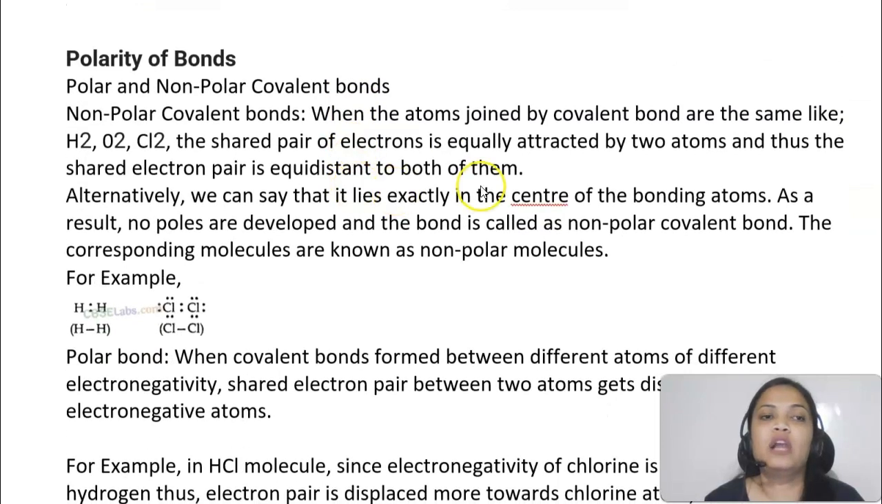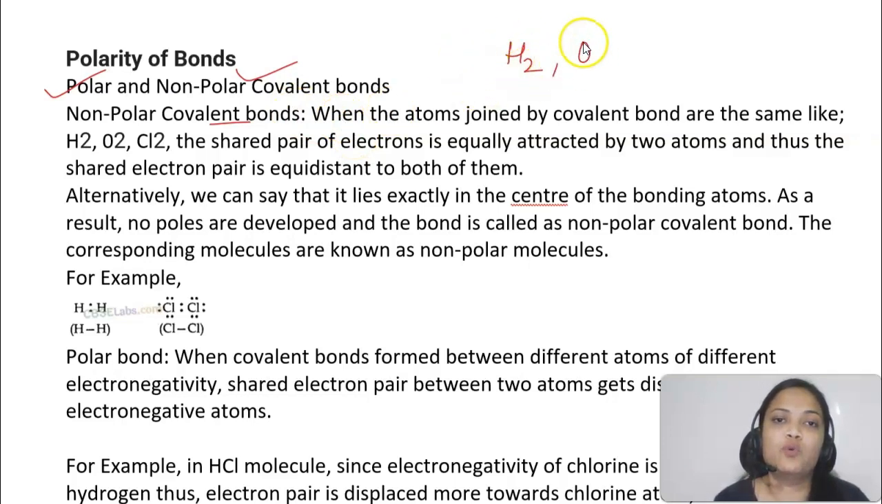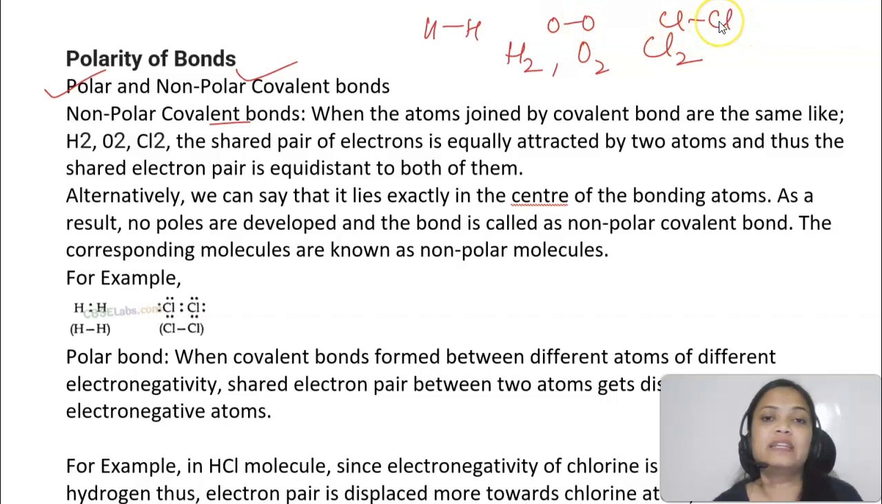Now if I talk about the polarity of bonds, there are two types of covalent bonds, polar and non-polar. You know that no bond is 100% ionic or 100% covalent. Covalent bonds have some ionic character and ionic bonds have some covalent character. So what are non-polar bonds? Whenever we have diatomic molecules like H2, O2, Cl2, both atoms have equal electronegativity, meaning they have equal tendency to attract the shared pair of electrons. So the shared pair of electrons will be equally attracted by the atoms. In that case we call it a non-polar covalent molecule or covalent bond.